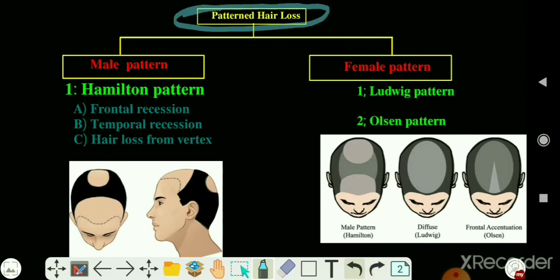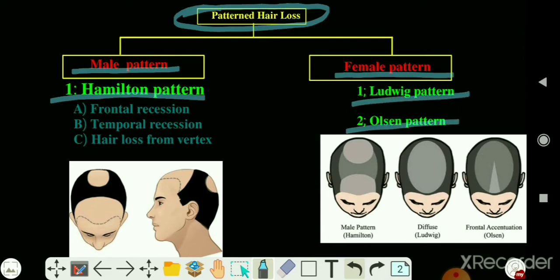What does it mean, patterned hair loss? Patterned hair loss can be male pattern or female pattern. Male pattern can be Hamilton pattern, and female pattern hair loss can be Ludwig pattern hair loss and Olsen pattern hair loss. Hamilton pattern hair loss includes frontal recession, temporal recession, hair loss from the vertex. What is frontal recession? Frontal recession means frontal hairline is receded backwards.